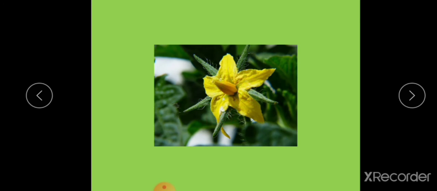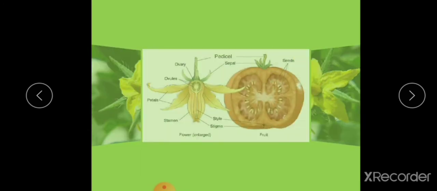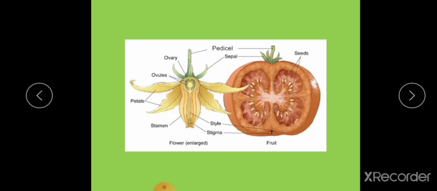When you cut a tomato, how many seeds are there inside? Yes, here you can observe many seeds are present inside the tomato fruit. So what is the difference? In mango, one fruit develops from one flower.